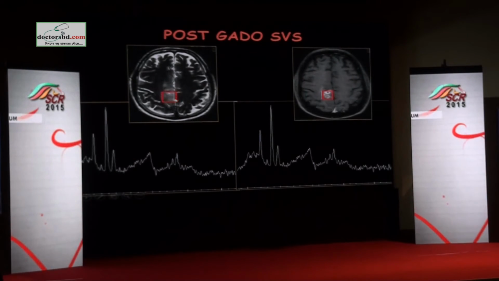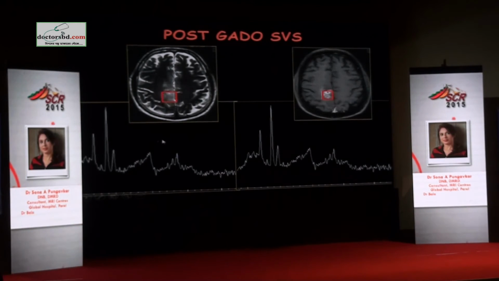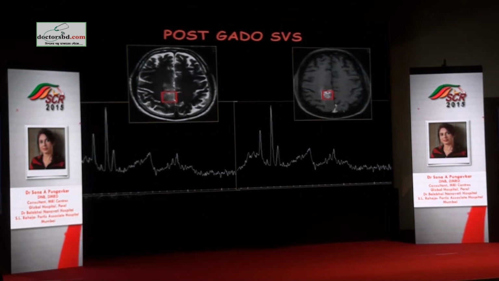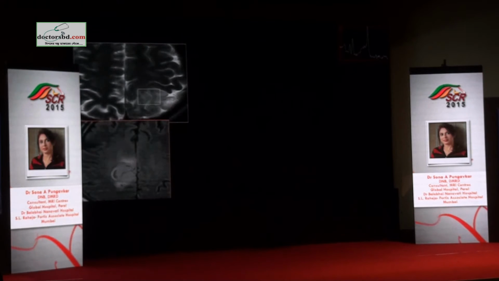Coming to what happens if you do a scan after post-gadolinium injection, there is not much change in the spectrum, as you can see. It only allows you to make sure that you have taken the correct lesion in the voxel rather than going here, which would have included only the periphery of the lesion. So it is important to localize your voxel on the contrast study. Let us look at some examples of tumors.